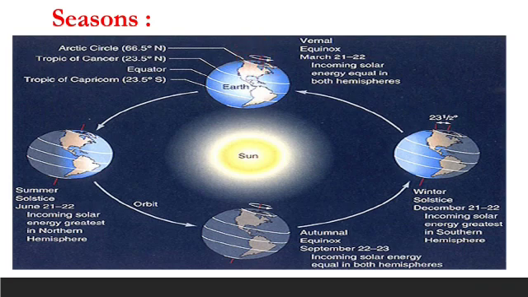You have already read that the axis is tilted at an angle of 66 1/2 degrees to the plane of the earth's orbit. When one part of the earth leans towards the sun, the other part leans away from the sun. The part leaning towards the sun experiences the summer season, while the one leaning away experiences the winter season.